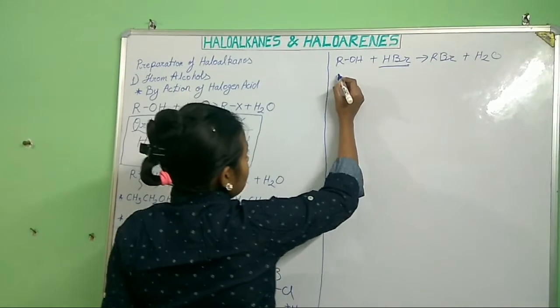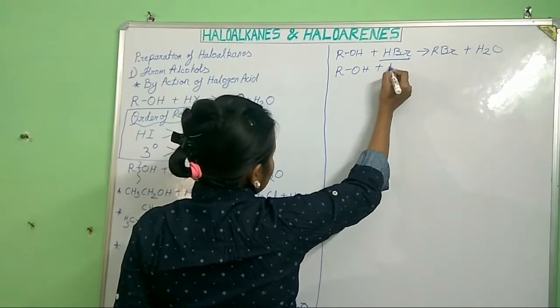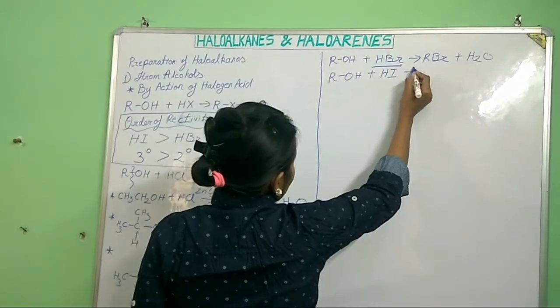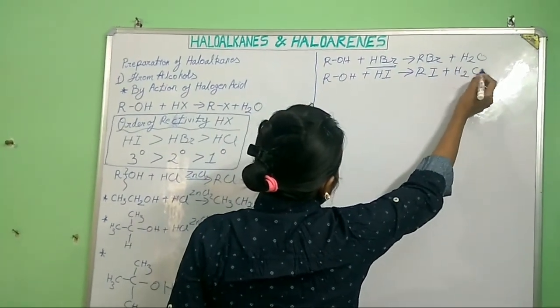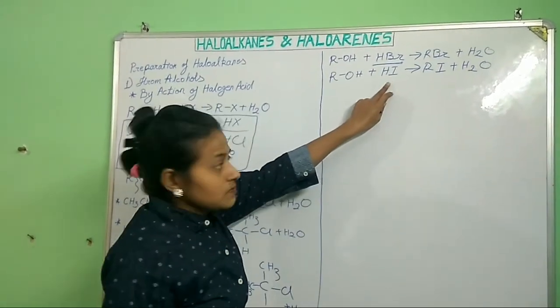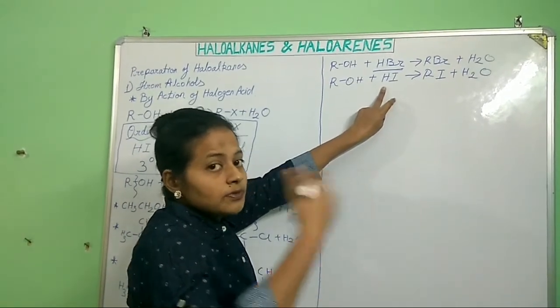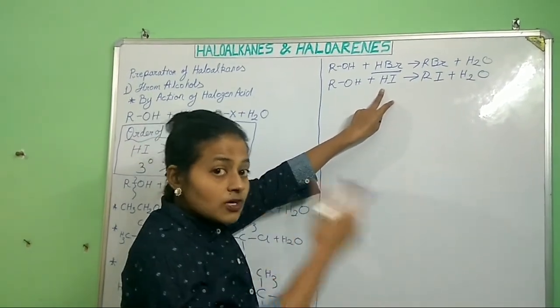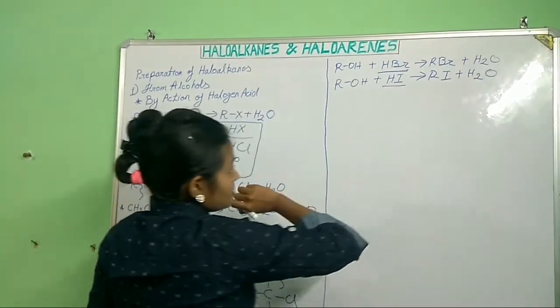While preparing iodoalkanes, we react ROH with HI and get RI plus H2O. So how is HI prepared? It is prepared by the action of phosphoric acid on potassium iodide. So this is also possible.